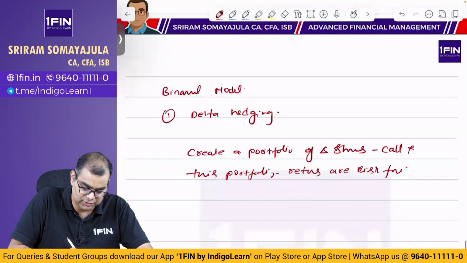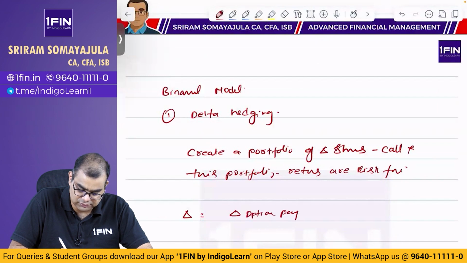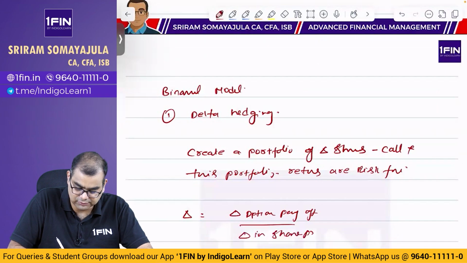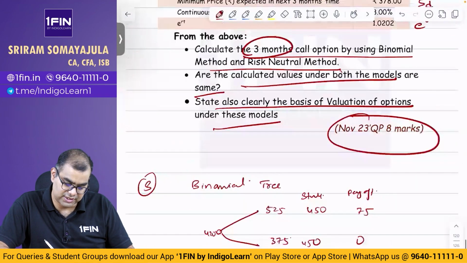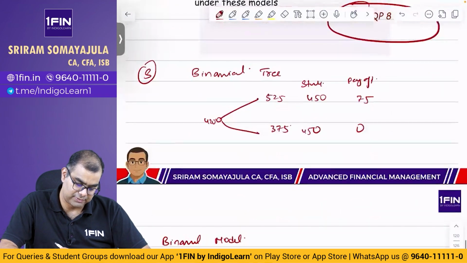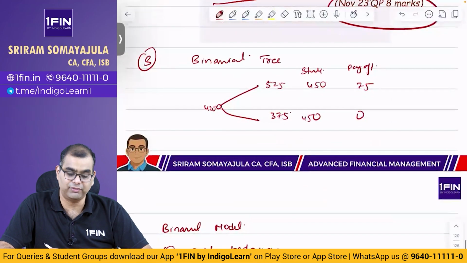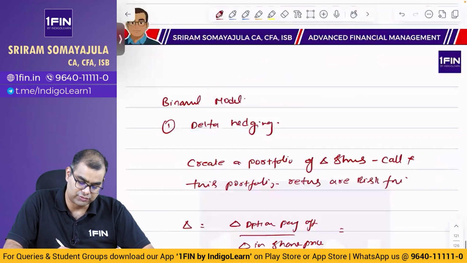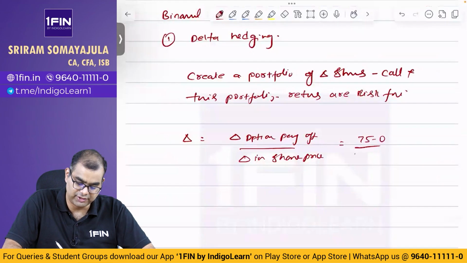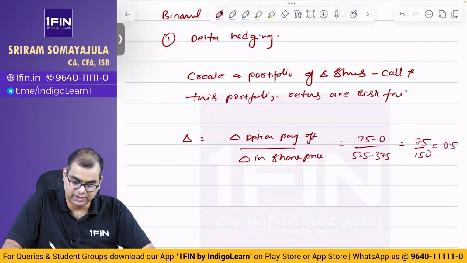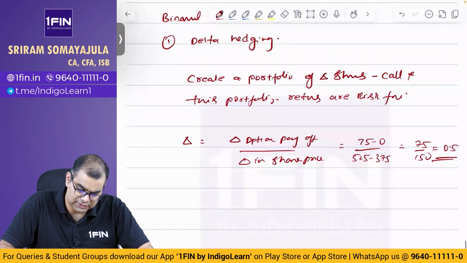That is, delta is equal to change in option payoff due to change in share price. That is equal to the option payoff change, how much? 75 minus 0, and the share price 525 and 375, 150. That is equal to 75 minus 0 divided by 525 minus 375, which is 75 by 150, that is equal to 0.5. Delta is 0.5, correct?